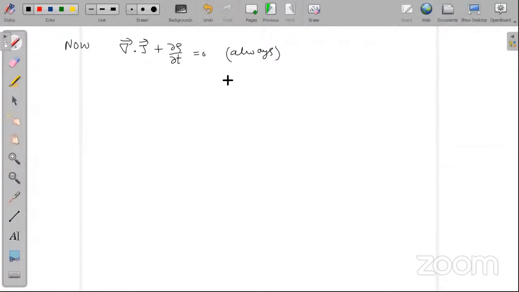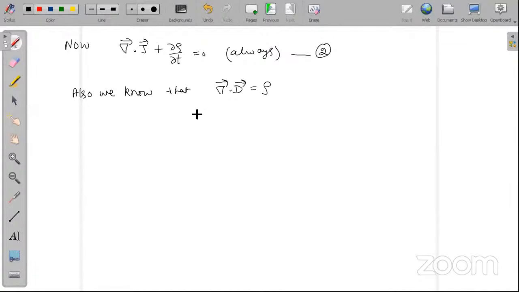Also, we have proved in the class that del dot D is equal to rho. Kindly confirm it. Have I proved this in the classroom? Yes sir, this is Gauss law for dielectrics.